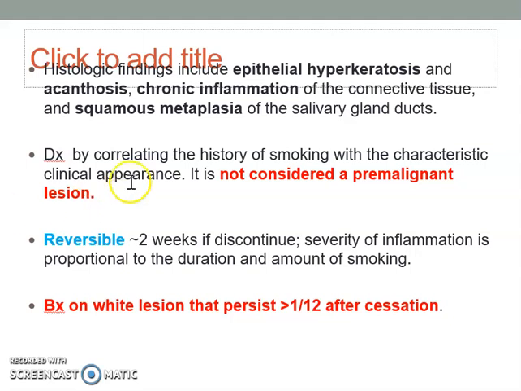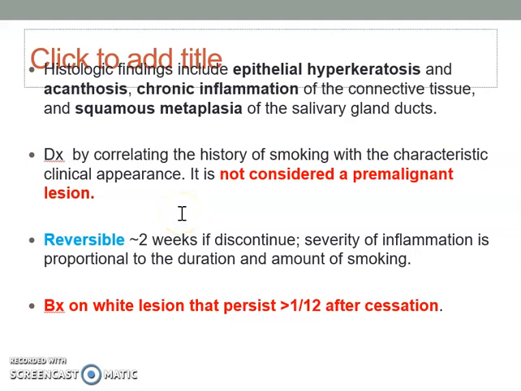Histologically, there is some epithelial hyperkeratosis, inflammation with chronic inflammatory cells, and squamous metaplasia here, because the heat may transform the normal epithelial cells into some other type of cells. The diagnosis is by correlating with a history of smoking. The patient must have a history of smoking, and then we see the appearance. It's quite a classical, very specific appearance of nicotine stomatitis.